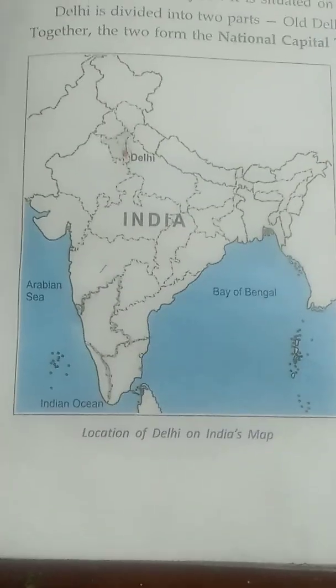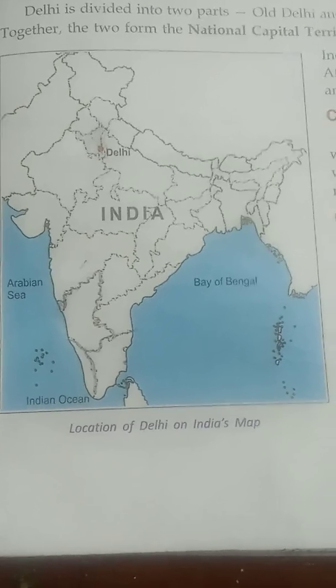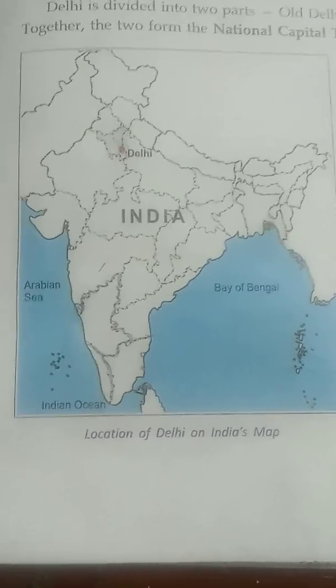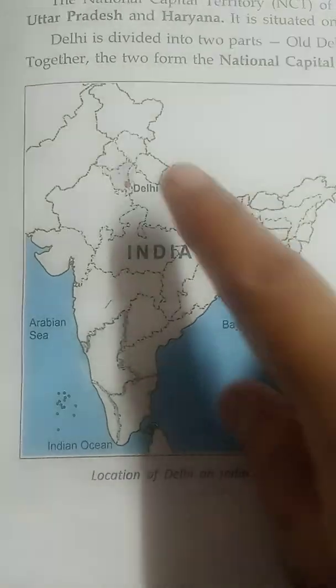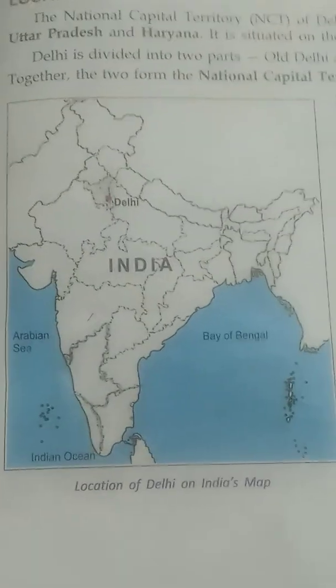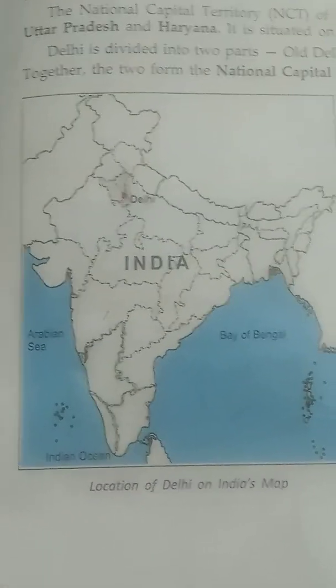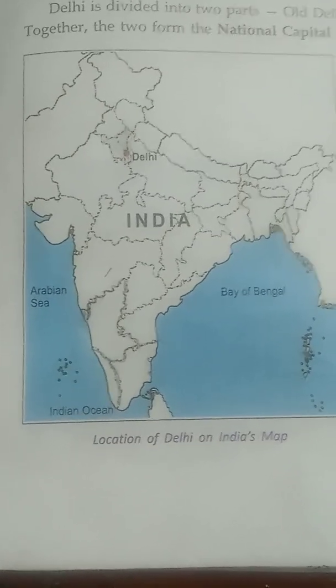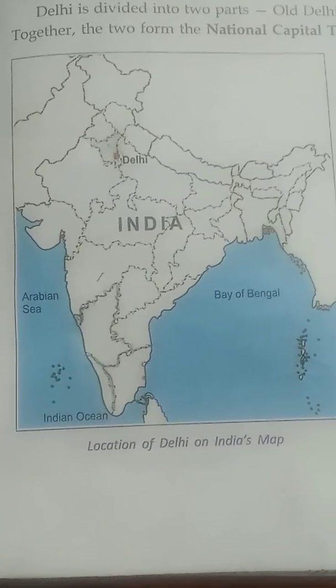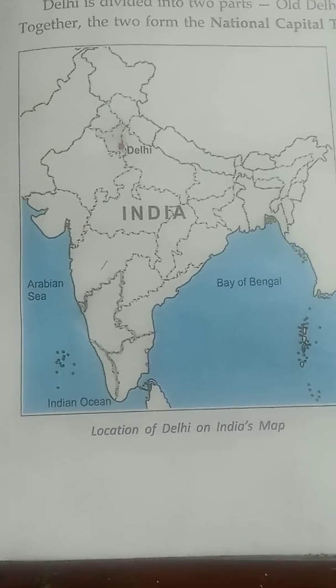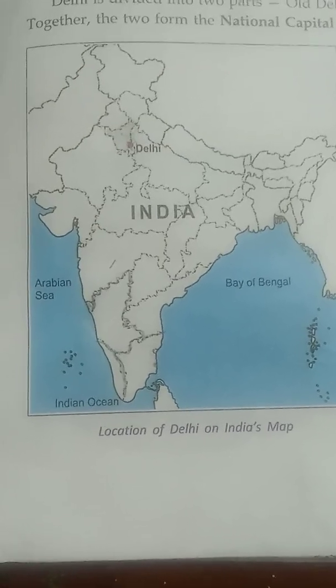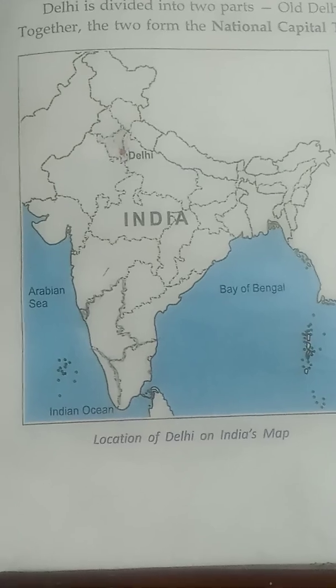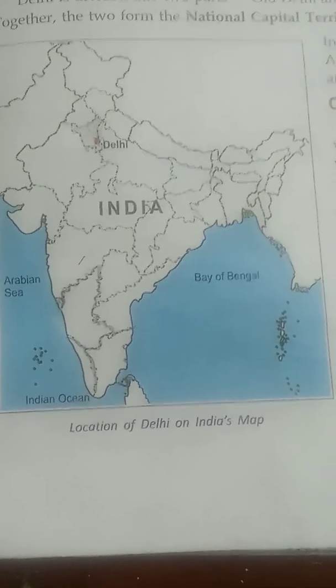The President, the Vice President and the Prime Minister work from Delhi. It is a union territory with a Chief Minister and a Cabinet of other ministers. The Lieutenant Governor, appointed by the President of India, also looks after the needs of the people of Delhi.